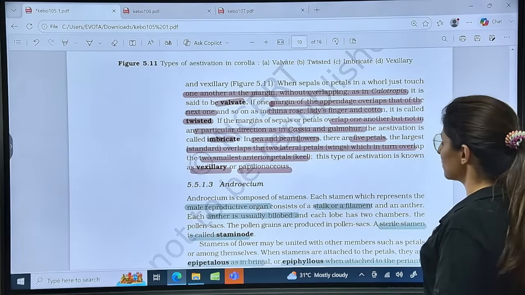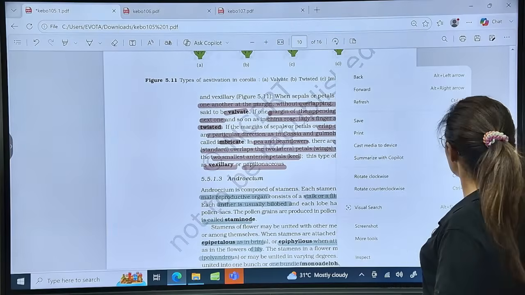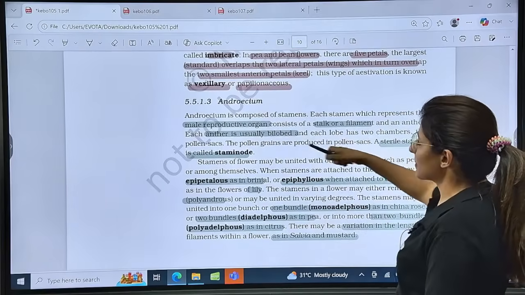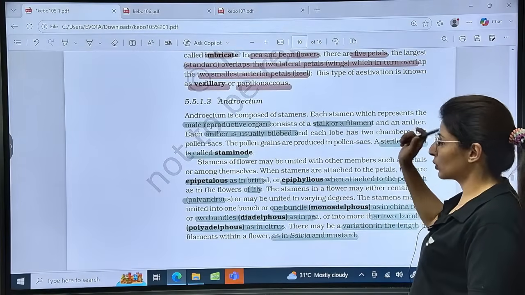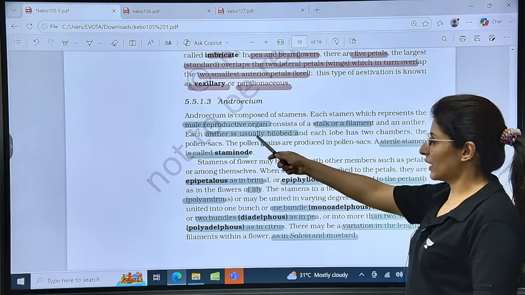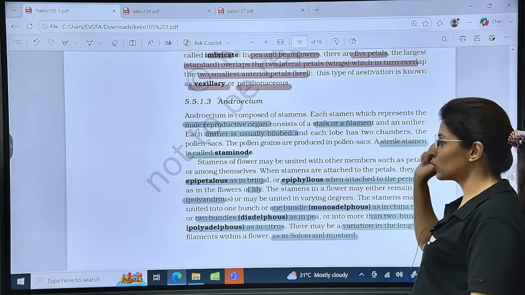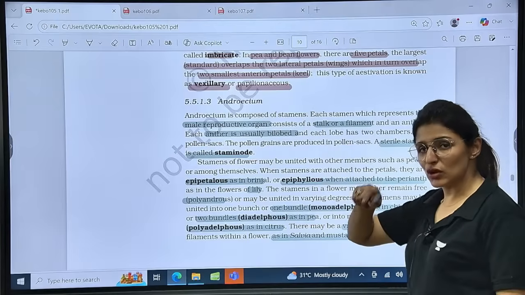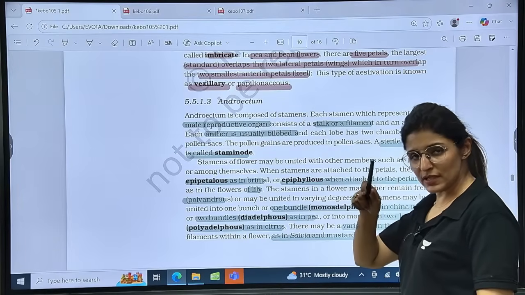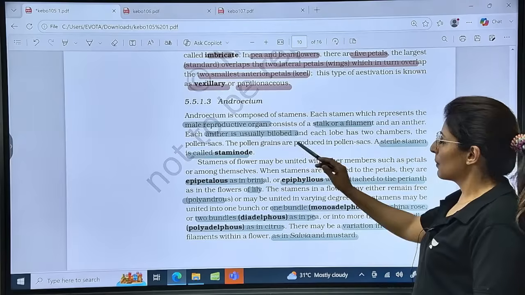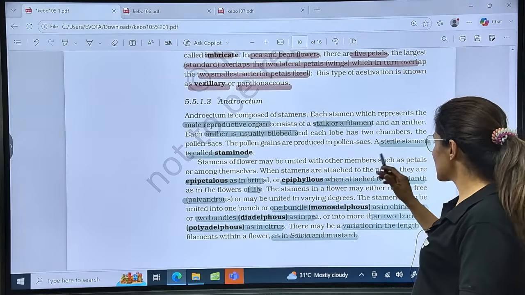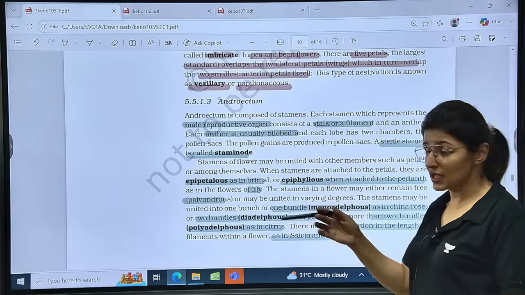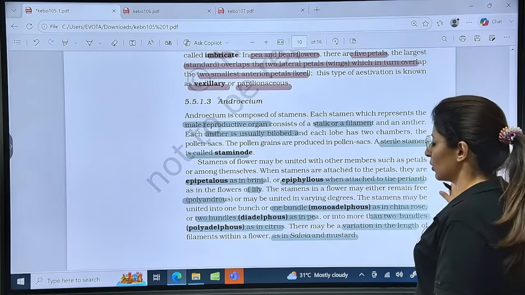So see, androecium represents the stamens. So this is a male reproductive organ, has stalk known as filament and anther. Anther is usually bilobed, which has 2 chambers known as pollen sacs. Means each lobe will have 2. So overall there will be 4 pollen sacs. So tetrasporangiate, right? Pollen grains will be produced in the pollen sacs. Sterile stamen, which will not produce pollens, that will be known as staminode, right?